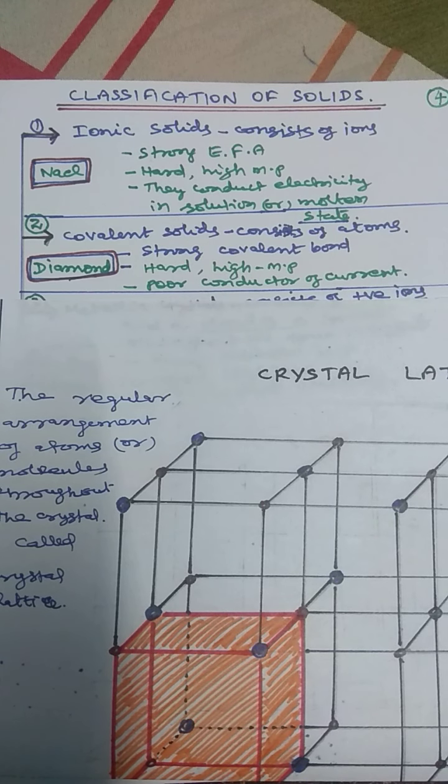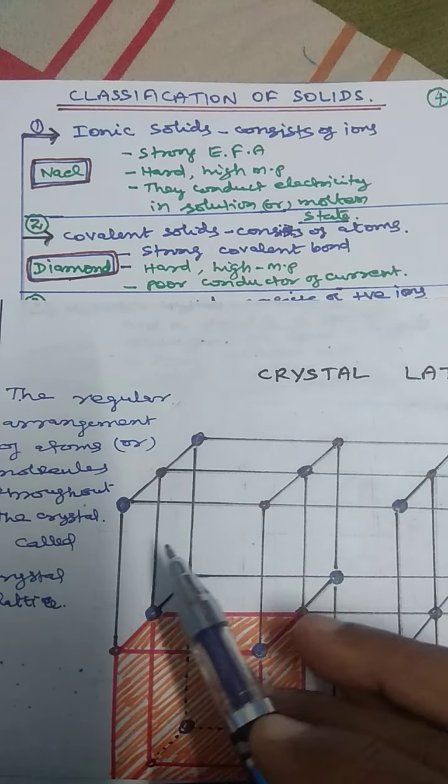Then the next topic is classification of solids. What are the solids there? There are four main solids. First one is ionic solid. In ionic solids, it consists of ions only, that is in the crystal lattice.